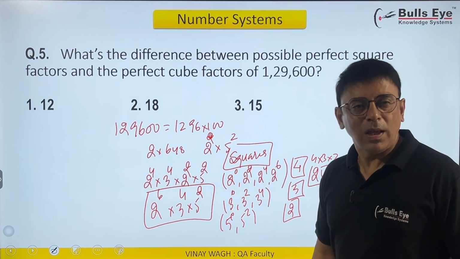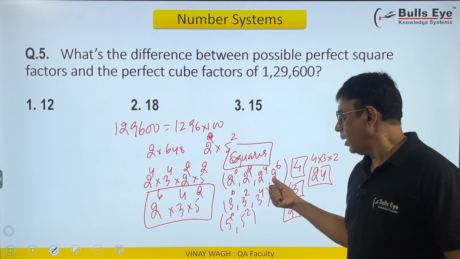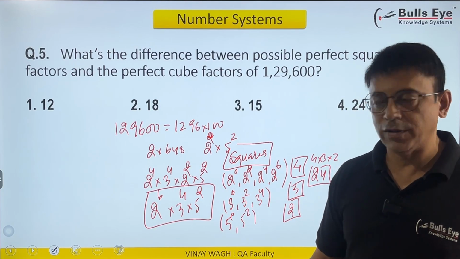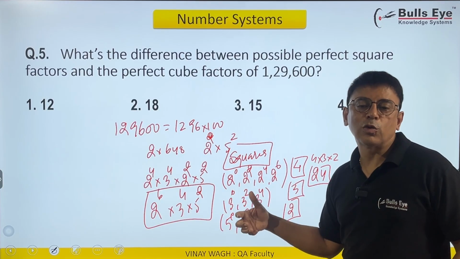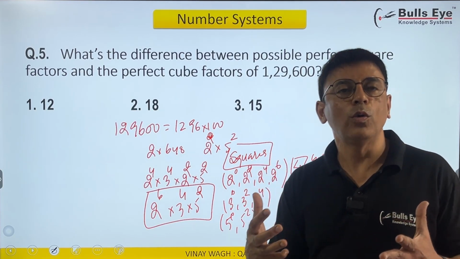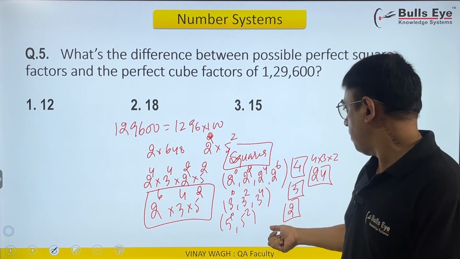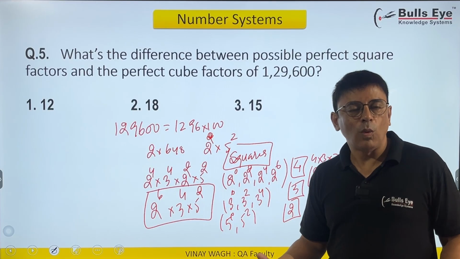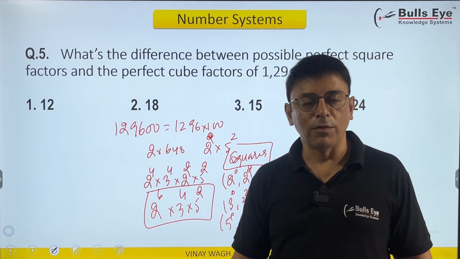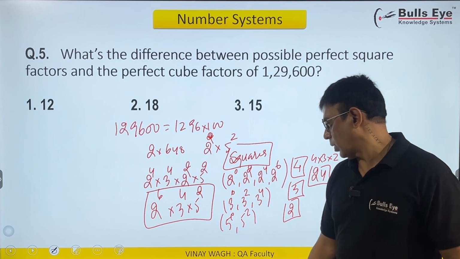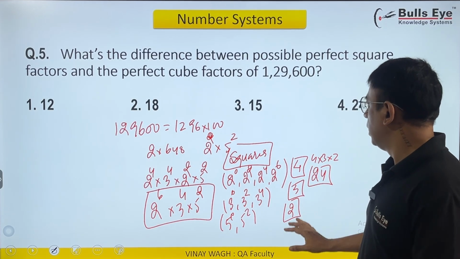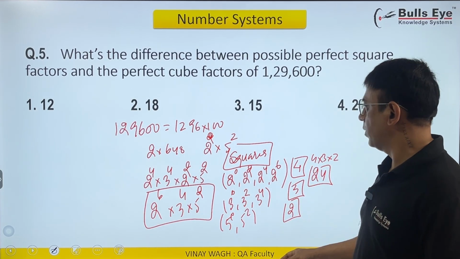Why am I multiplying them? See, I already have an array of perfect squares: 1, 4, 16, 64. And these are also perfect squares, but a perfect square getting multiplied to a perfect square is a perfect square. For example, 16 into 9 is 144. We know 144 is a perfect square. Or 64 into 81 will act as a perfect square. So that's why we multiply them. So this is the set of perfect squares.